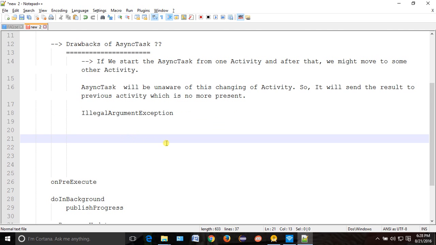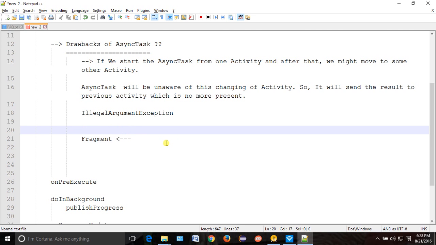So that's why it is best practice to use fragment, which we'll see in further classes. If you are working with fragment, then this problem will not come, because your activity will remain; it will not be killed. So that's why it's best practice to use fragment with async task.